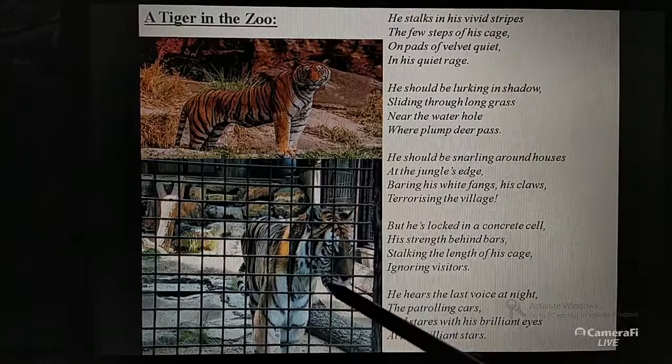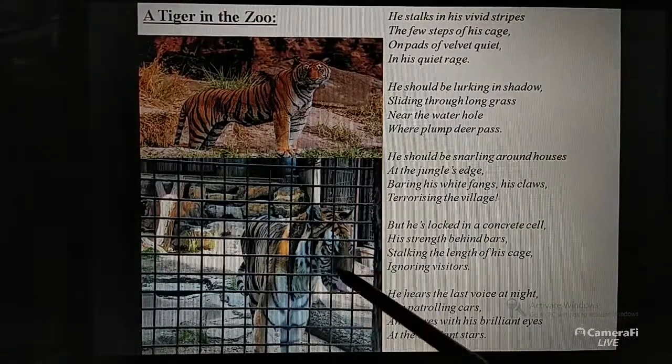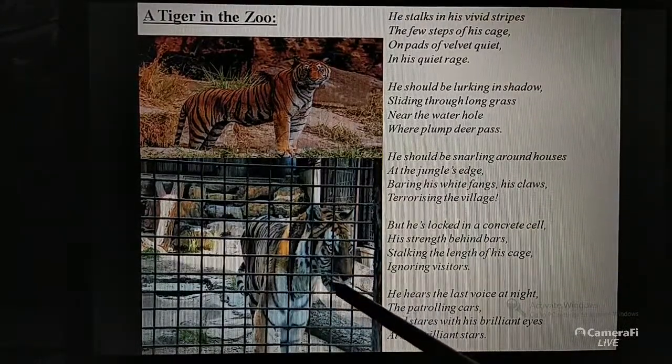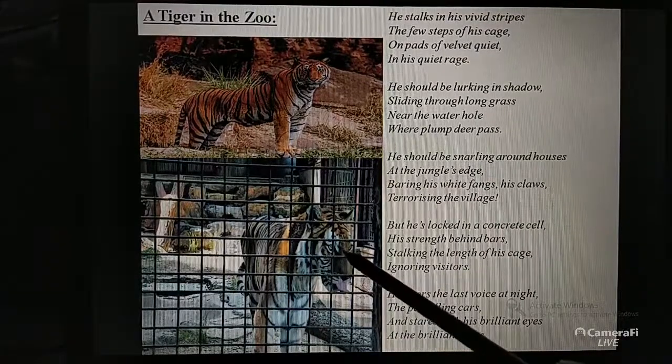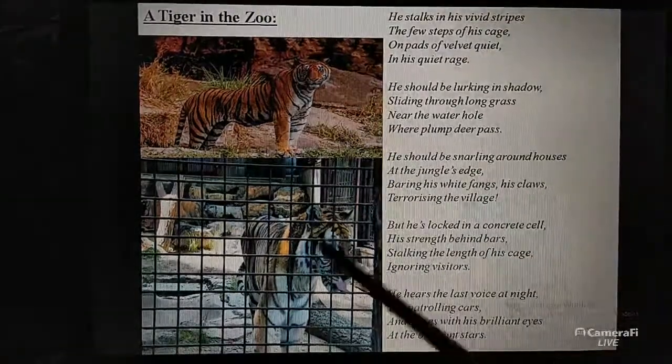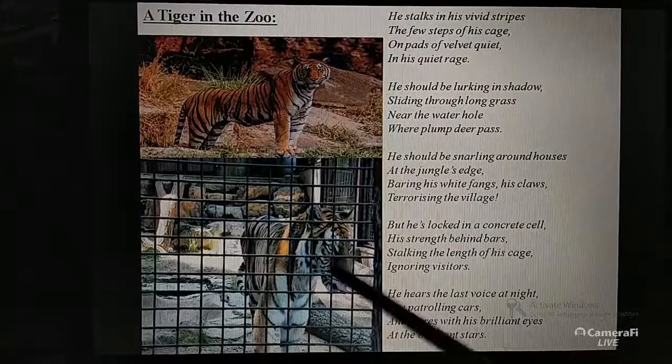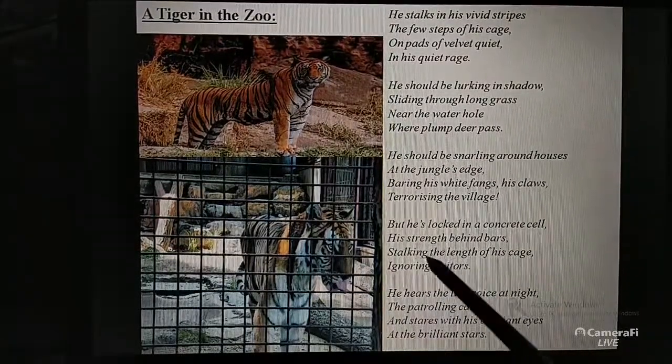So the purpose of it is human fun. You pay a ticket to the zoo. Okay, you buy a ticket and you want to see the tiger. You want to click a photograph of it. Look, I have clicked the photograph of a tiger. How great a photographer I am. Like that. So you always dream of that.